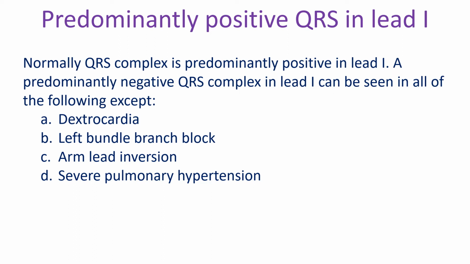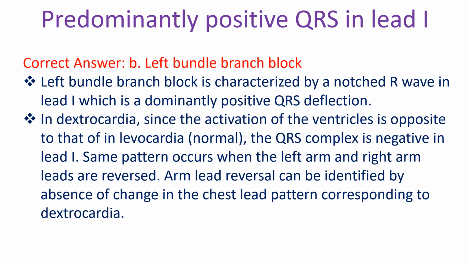Normally, QRS complex is predominantly positive in lead 1. A predominantly negative QRS complex in lead 1 can be seen in all of the following except A. Dextrocardia, B. Left bundle branch block, C. Arm lead inversion, D. Severe pulmonary hypertension. Correct answer B. Left bundle branch block.